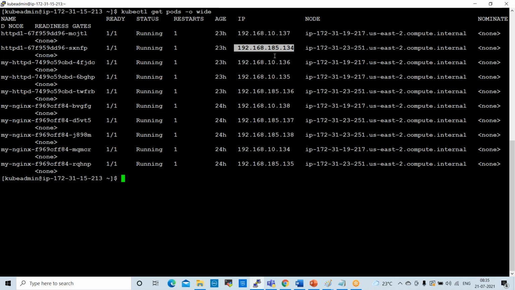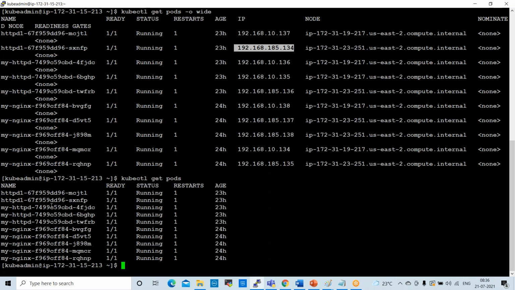Next, if you want to describe any pod, if you want to check any pod details, for example, with kubectl get pods, these are the pods available. I want to check this one pod's details. The command here is kubectl describe pod, then the pod name.